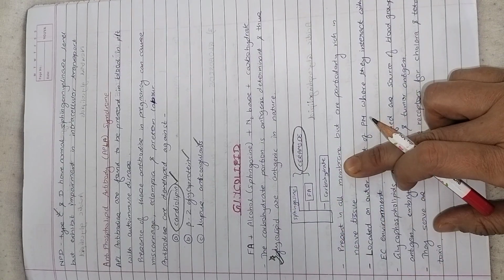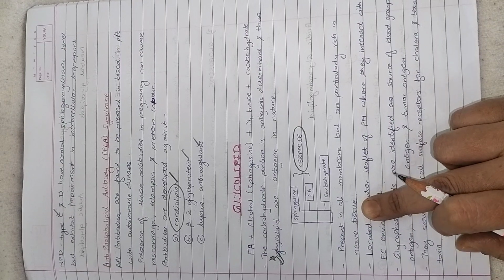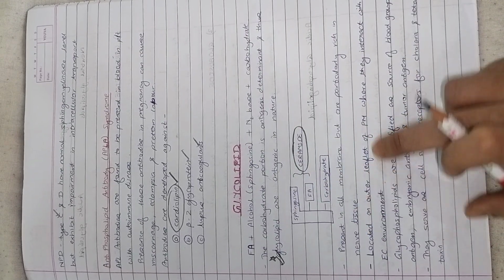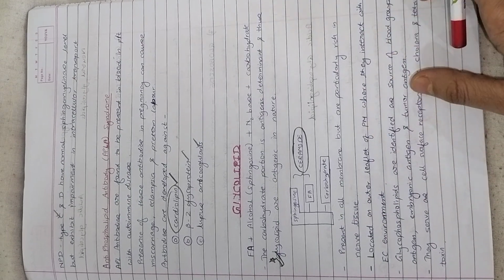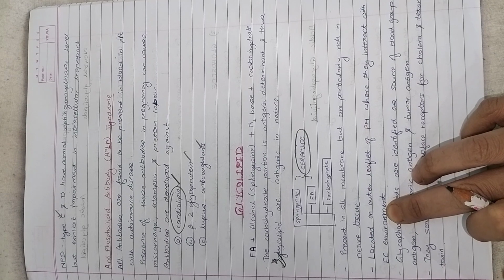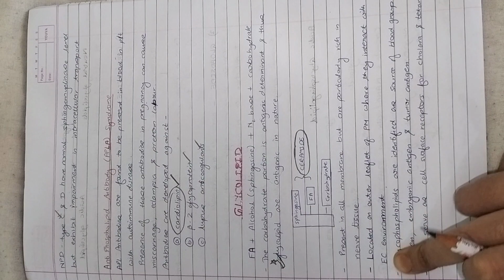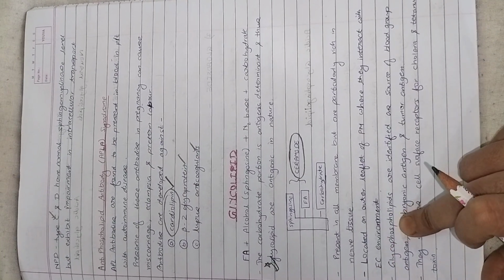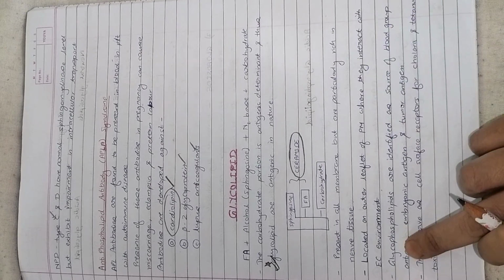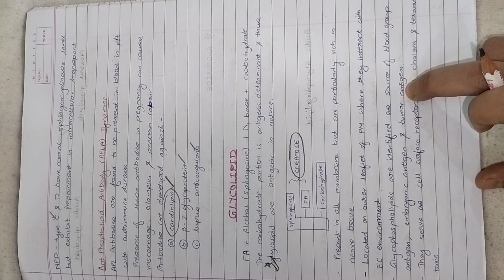They are present in all membranes but are particularly rich in nervous tissue. So they are more commonly seen in nervous tissue, located on the outer leaflet of the plasma membrane, where they interact with the extracellular environment. Because they are antigenic in nature, they are present on the outer leaflet. The different roles of glycolipids are that they act as a source of blood group antigens, embryonic antigens and tumor antigens.